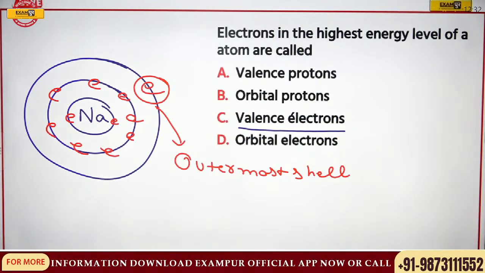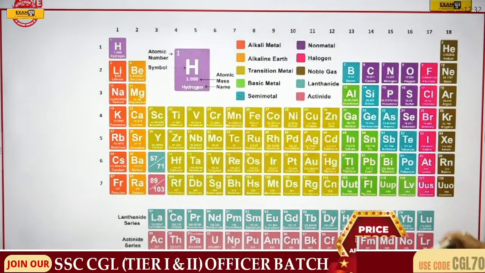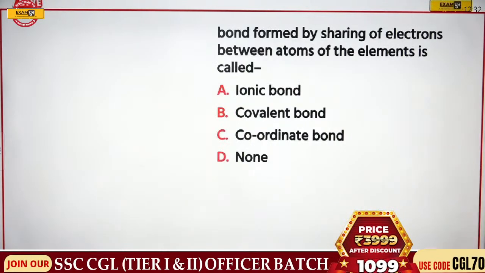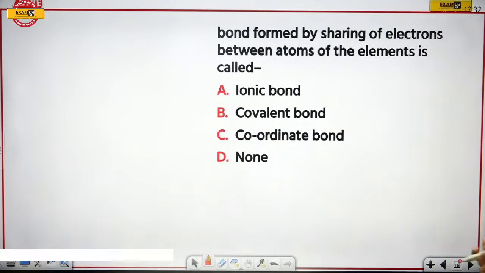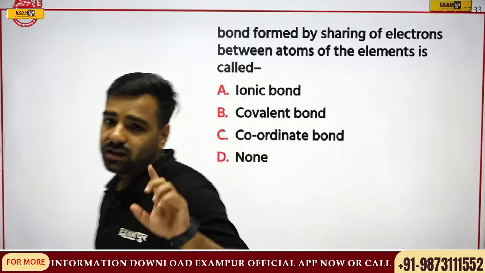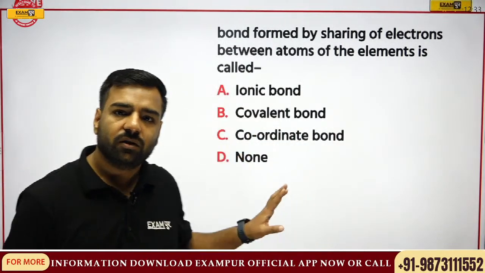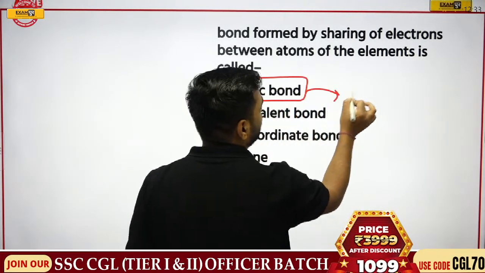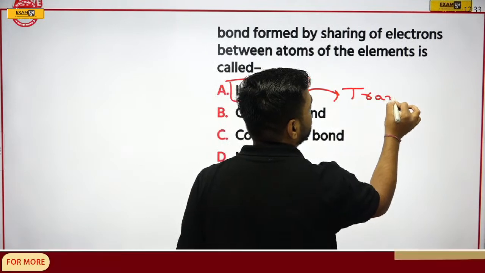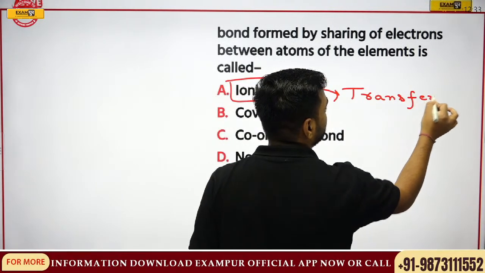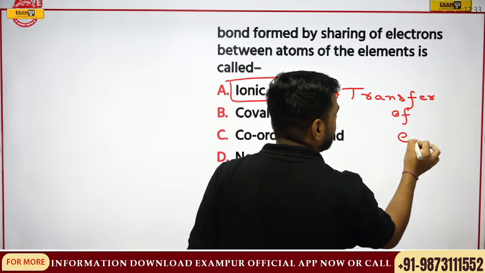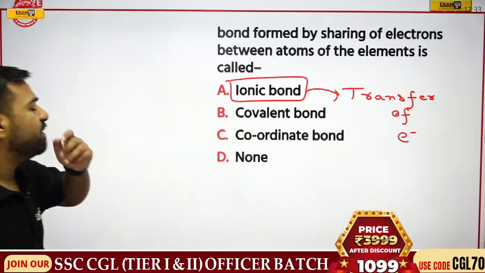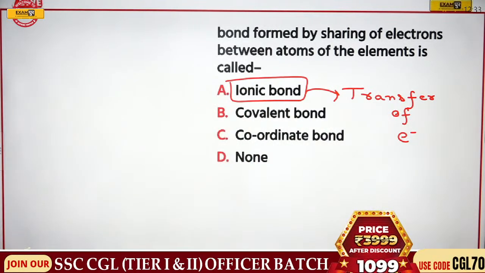So if there is any doubt regarding valence electrons and valency, please let me know. Okay, let's move forward now. Next question is, bond formed by sharing of electron between atoms of the element is called what? Now see, first option is already clear. When I talk about ionic bonding, we are talking about the transfer of electrons. Remember that part? That is actually transfer of electrons. Now the options which are left are covalent, coordinate or none.